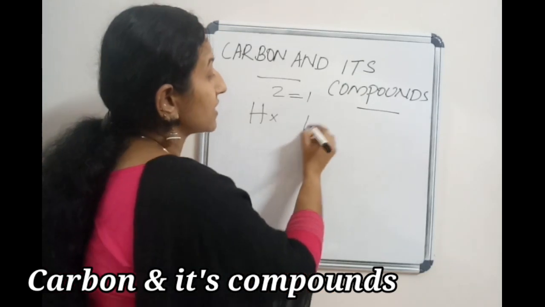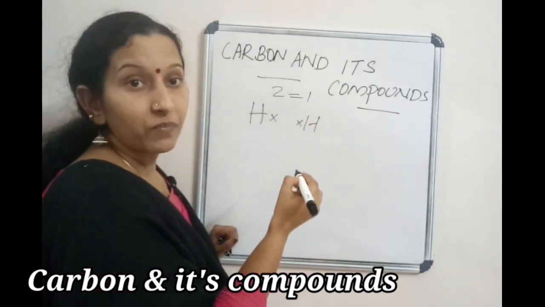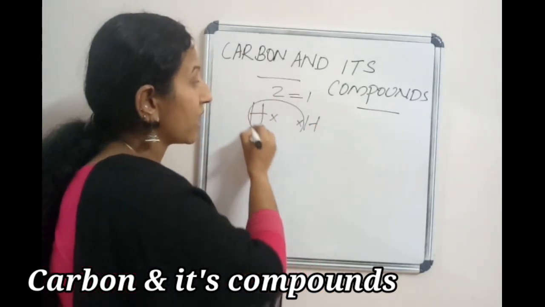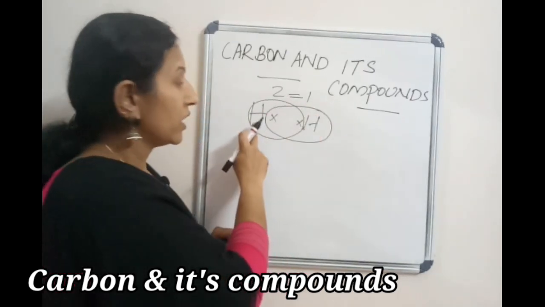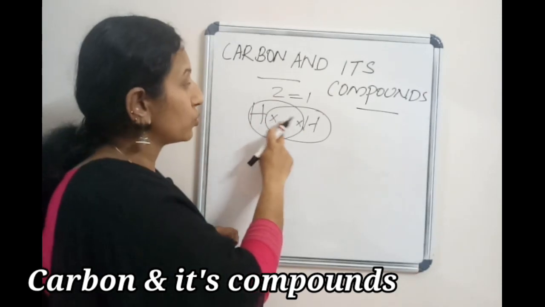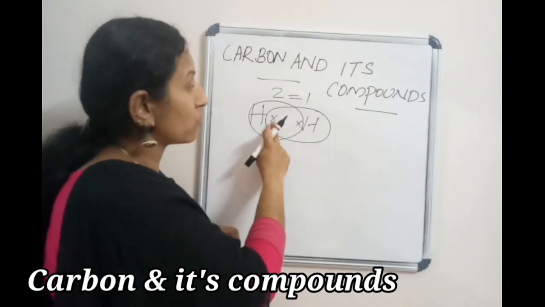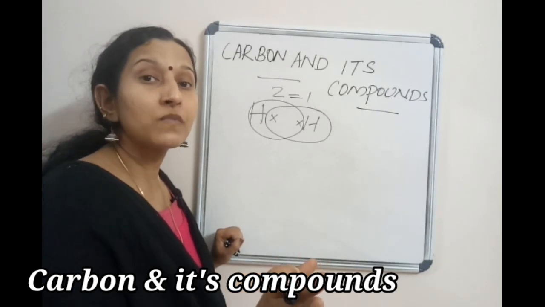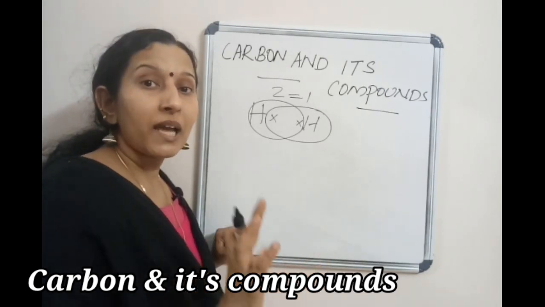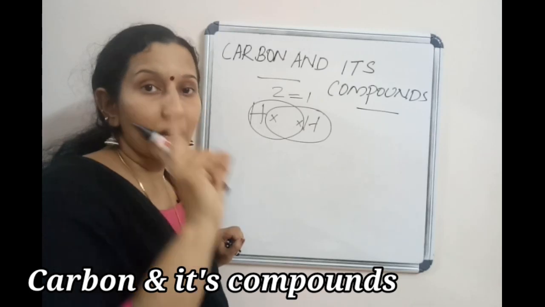So this hydrogen can share its electrons with another hydrogen atom. So for this hydrogen, 2 electrons, and for this hydrogen also 2 electrons.